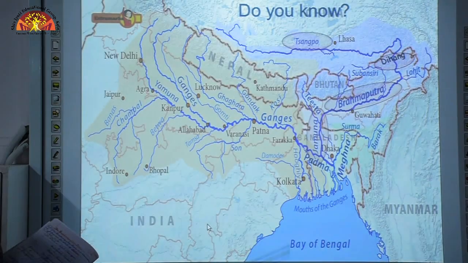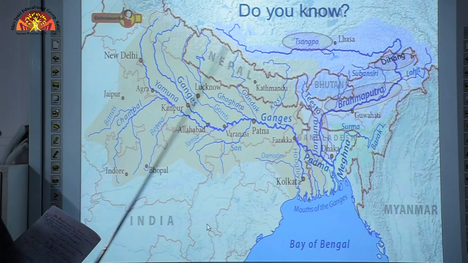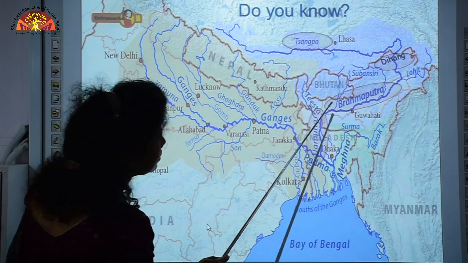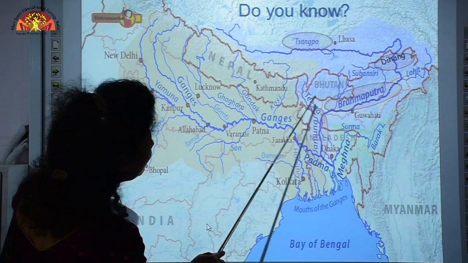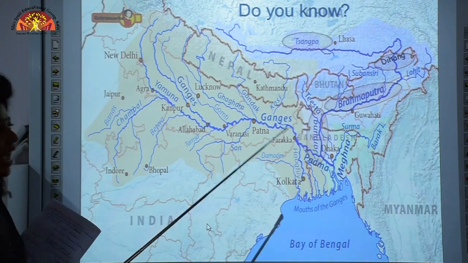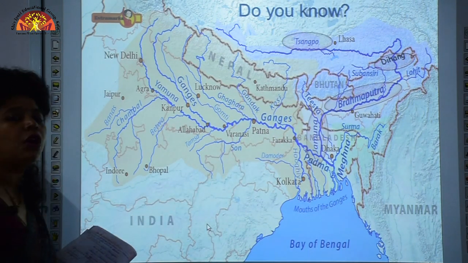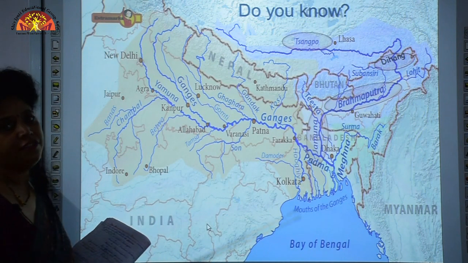Let us now come to the Brahmaputra basin. Brahmaputra basin is a narrow strip in the state of Assam. It actually starts from Tibet, and Brahmaputra is called by different names in different places.